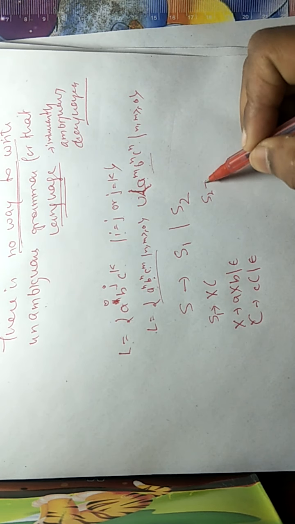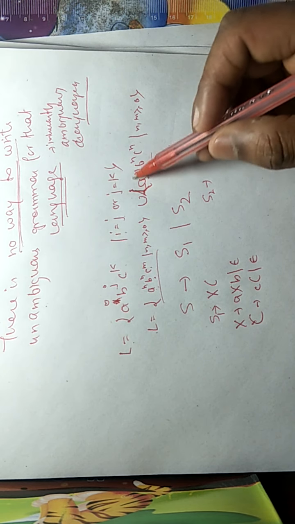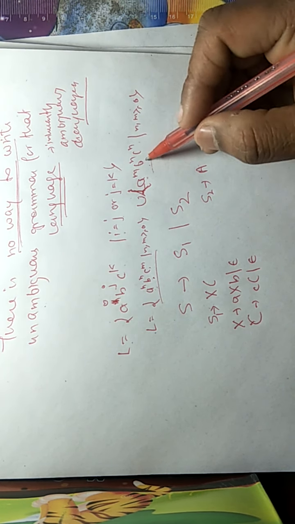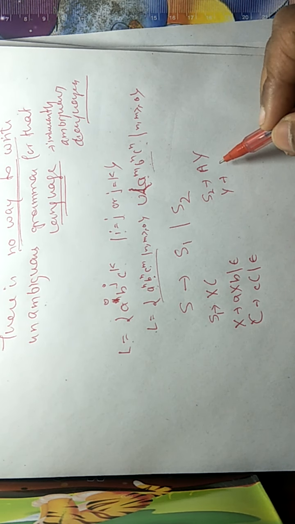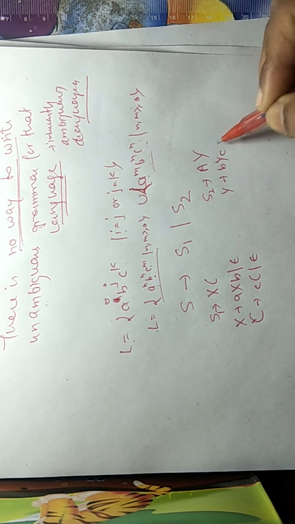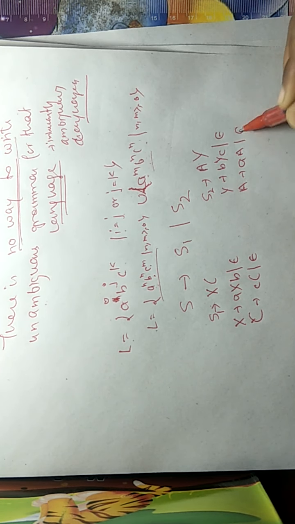Here S2 is A Y, where A is a closure, and Y is b Y c or epsilon.